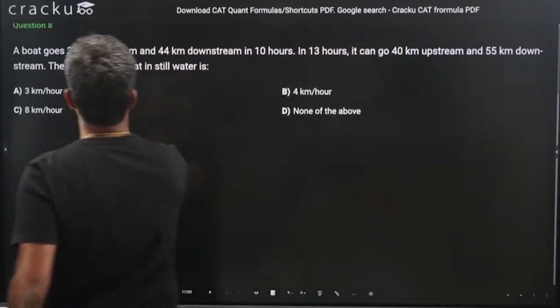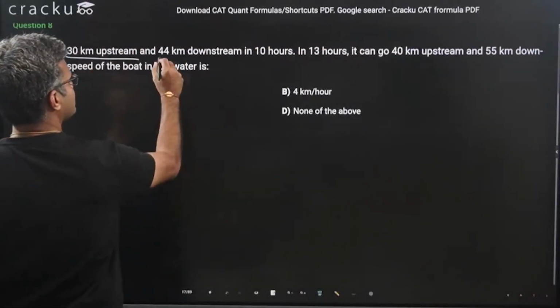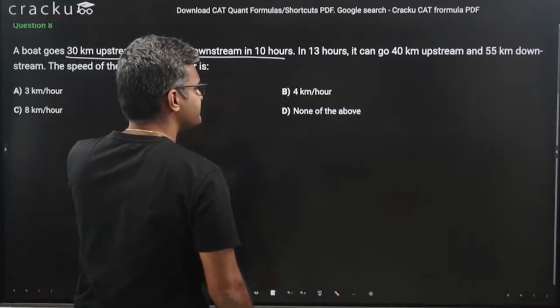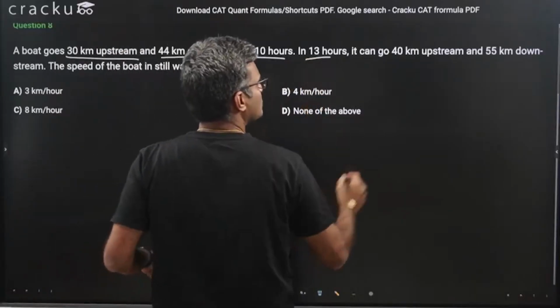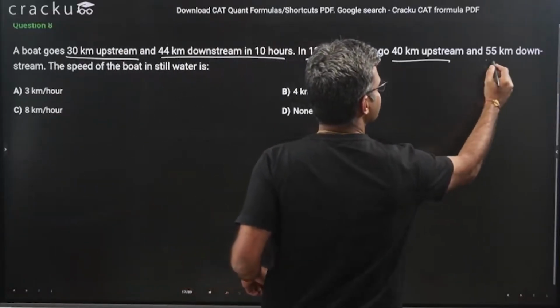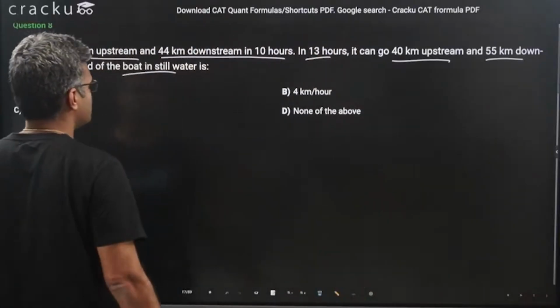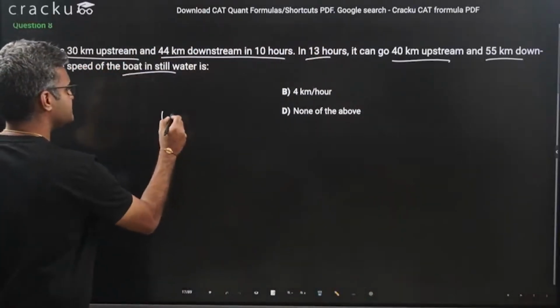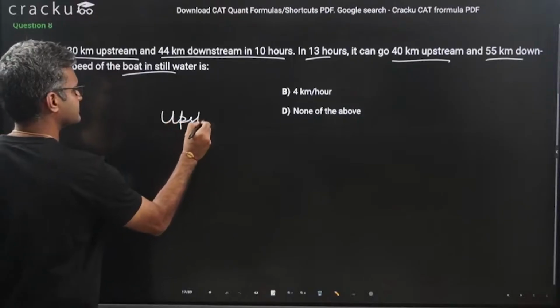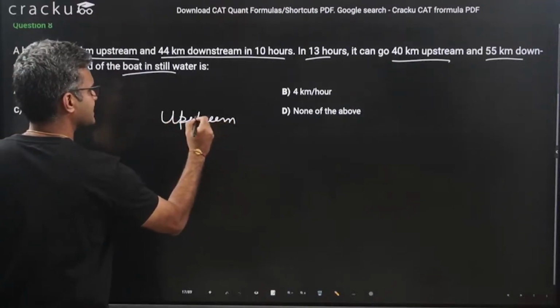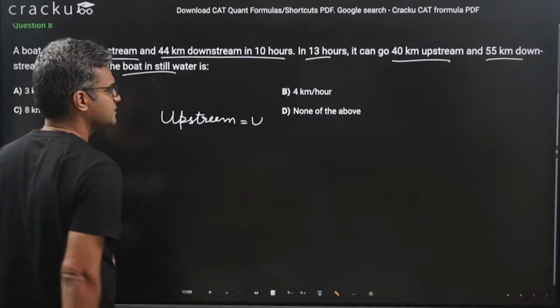A boat goes 30 kilometers upstream and 44 kilometers downstream in 10 hours. In 13 hours, it can go 40 kilometers upstream and 55 kilometers downstream. The speed of the boat is? So let us assume that speed of the boat upstream is u. What is u?